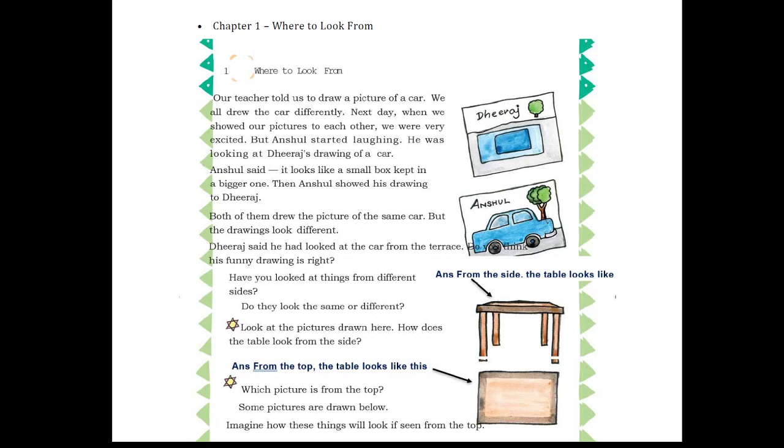Today I am going to explain the first chapter of the Maths Magic book, and the name of the chapter is Where to Look From. Let's start the chapter. Our teacher told us to draw a picture of a car. We all drew the car differently. Next day when we showed our pictures to each other, we were very excited.